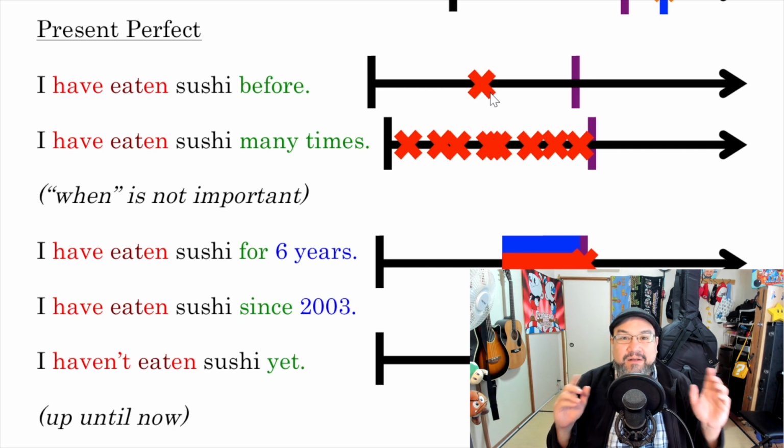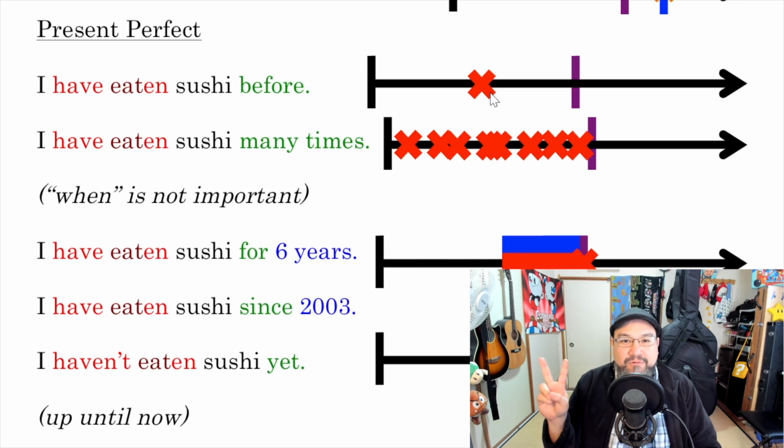It could count for the same event, but two different ways of saying it. So for example, I ate sushi yesterday is my event. I have eaten sushi before. Same event, just two different ways of talking about it. One, I just report what happened. The other one is I talk about my experience of doing it. Okay? Also, you can say many times because it doesn't matter, because when is not important.